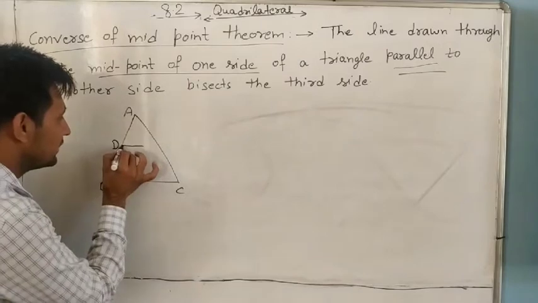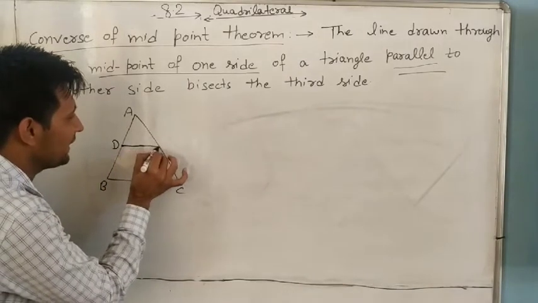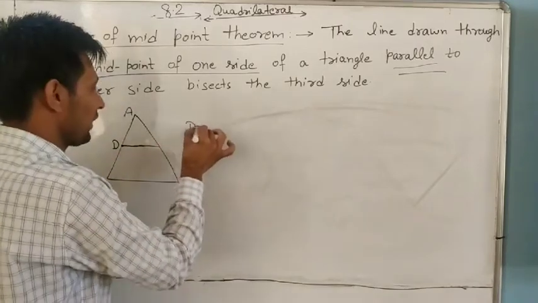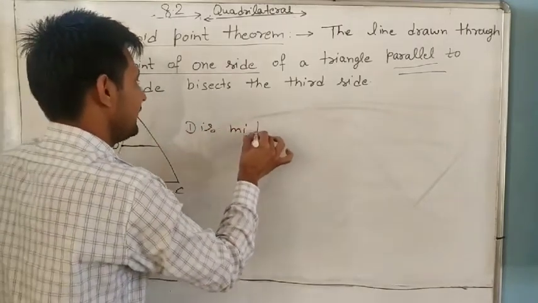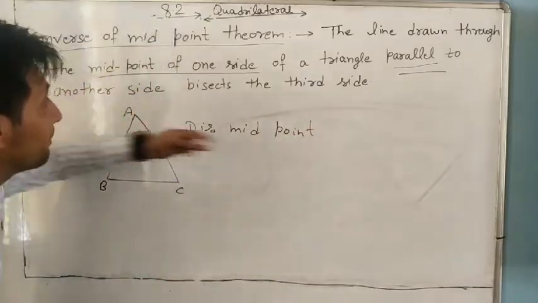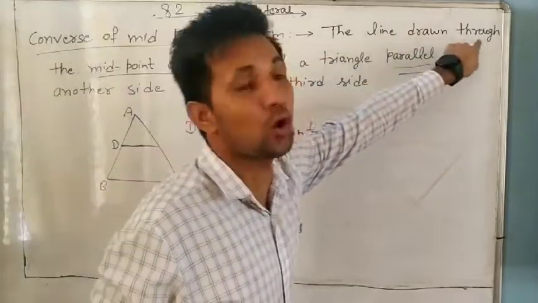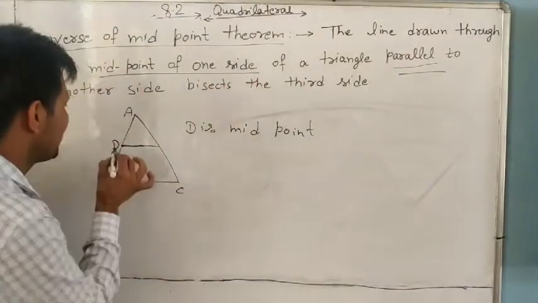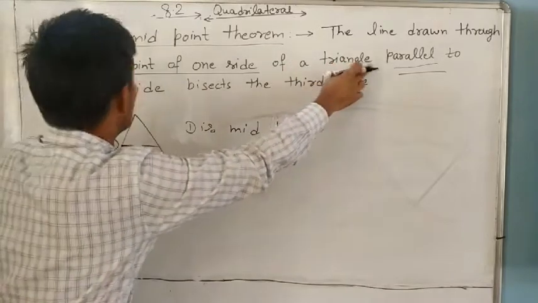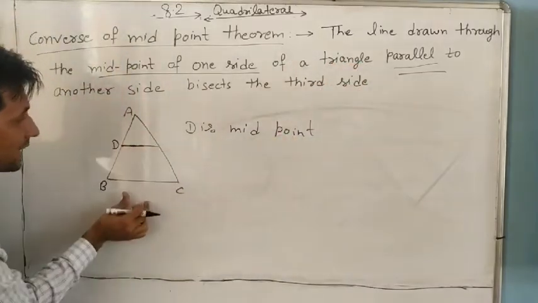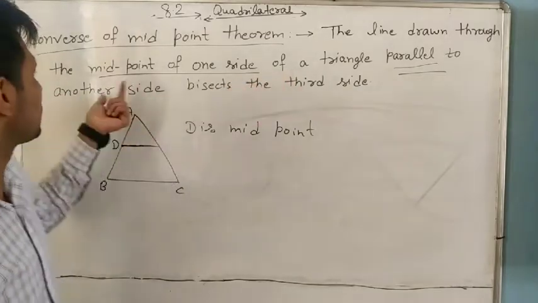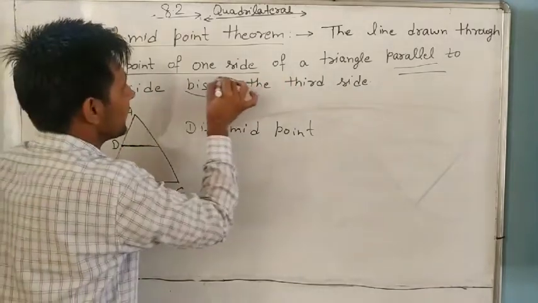This line we are drawing is parallel to BC, and D is the midpoint. So we draw a line from the midpoint and parallel to another side, and this line is parallel to BC. Parallel to another side, it is important.